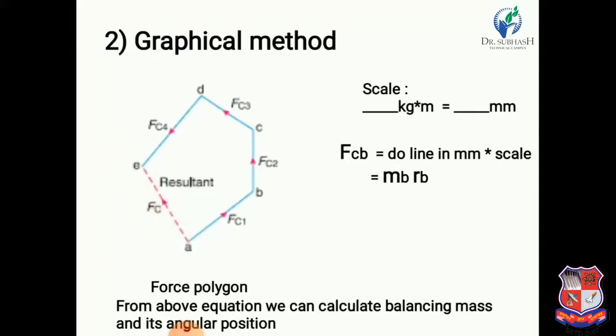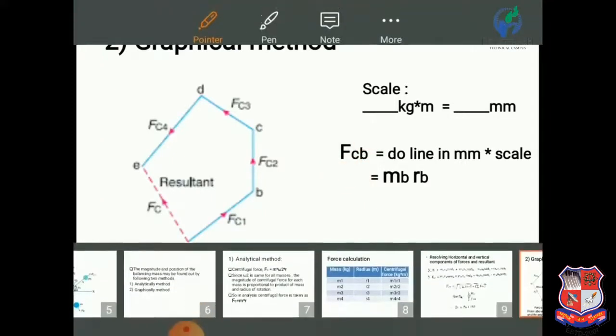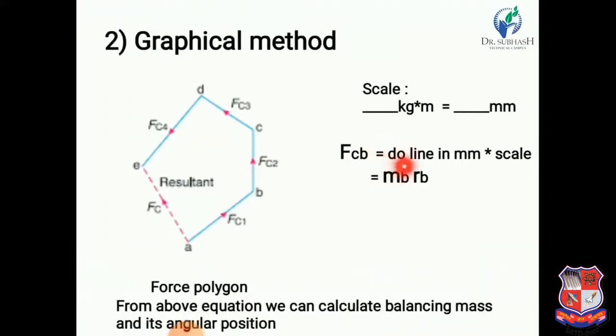Here we obtain FCB, that means the balancing centrifugal force. Here we have to measure not DO but EO. So measure the EO line in mm and multiply it with the scale. So we obtain some value equal to MBRB. Now if we specify RB, then we can calculate MB. So we obtain the balancing mass MB. And similarly, from the horizontal line at E, we can obtain theta B.